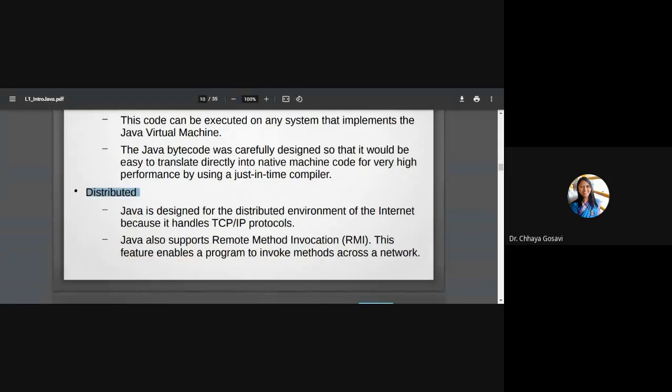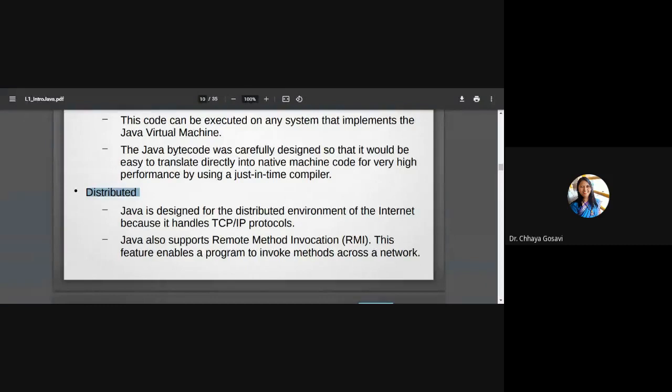Distributed means I am working on a large project and my laptop is not sufficient to write that much code. So I can pair this laptop with your laptop, and some of the program is running on my machine, some of the program is running on your machine. Similarly, there are many machines. It looks like they are working on the same program. It works like you're working on the same machine, but the machines are distributed across the world. It's not necessary that they are in the same geographical area.